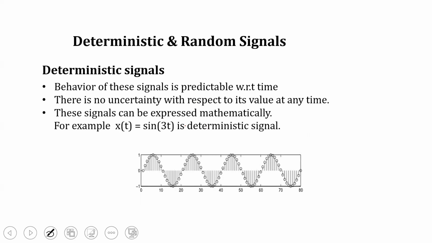The first one is the deterministic signal. What is a deterministic signal? A signal that can be determined correctly at all instants of time is called a deterministic signal. The behavior of these signals is predictable with respect to time, and there is no uncertainty with respect to its value at any time. These signals can be expressed very correctly by a mathematical function. Our example of a deterministic signal is sine 3t.